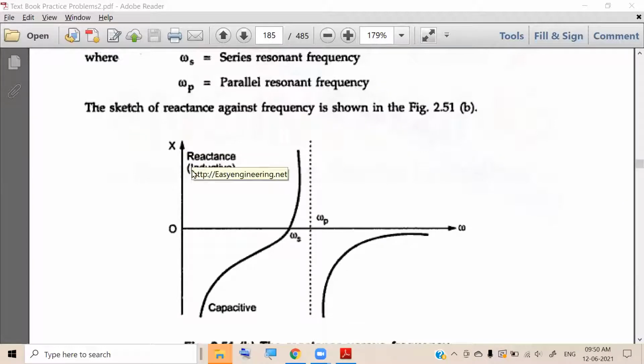So far the crystal acts as a capacitor. Now we are trying to understand whether the crystal is acting as an inductor or a capacitor.